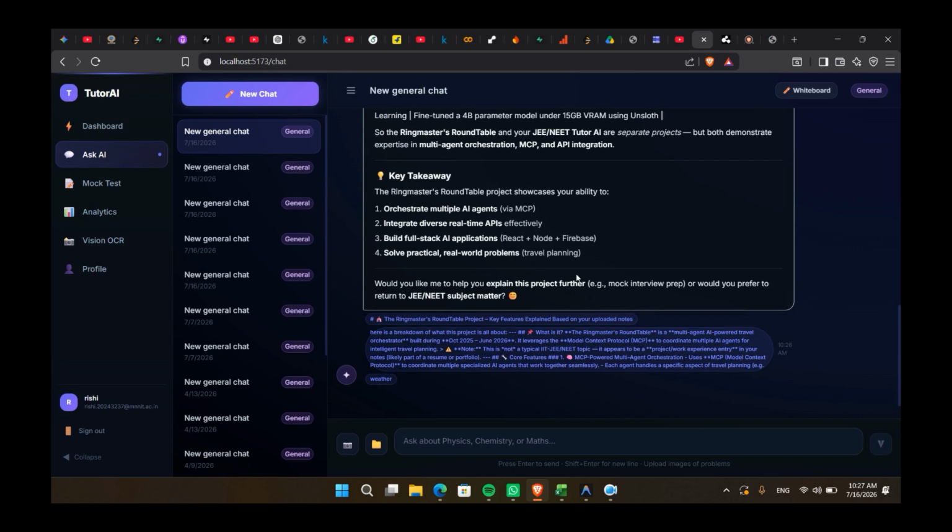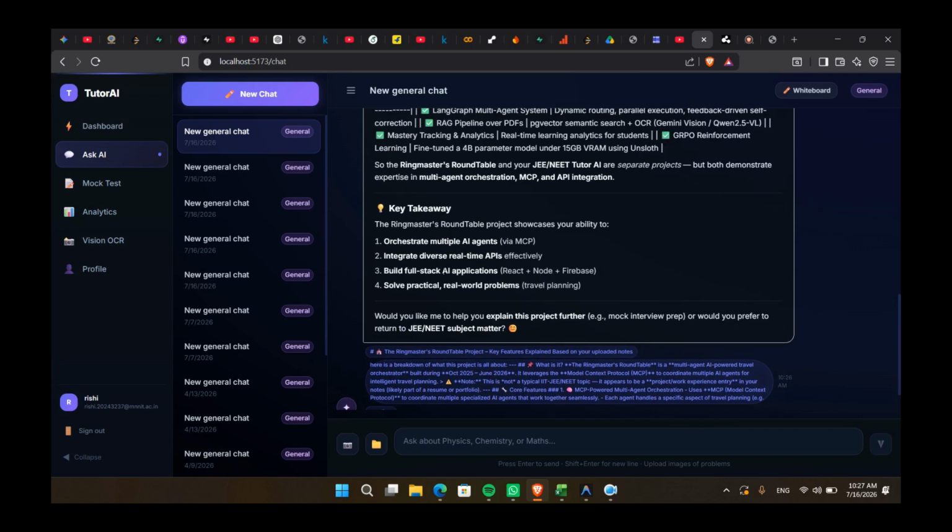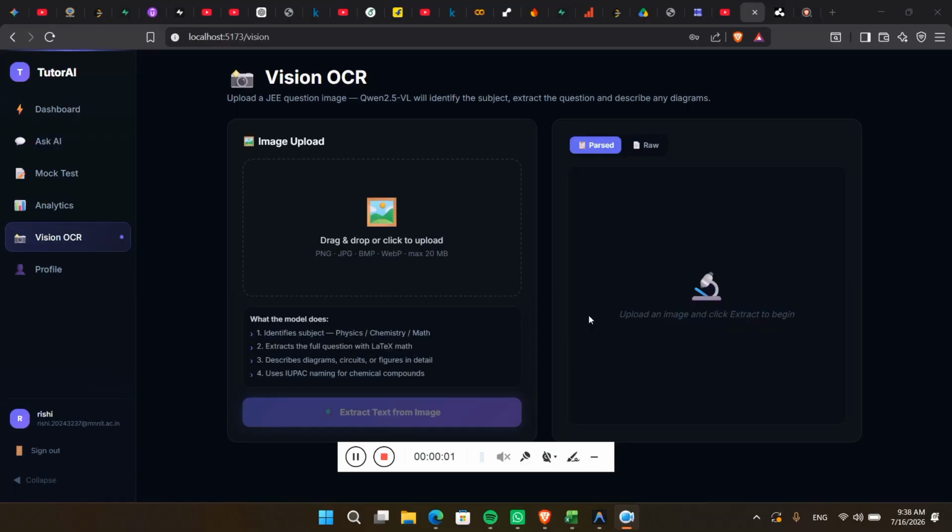Next, let's look at the Vision OCR pipeline. Students frequently ask doubts using photographs of textbook pages, handwritten notes, or coaching assignments. Typing these questions manually is inconvenient, especially when mathematical equations or diagrams are involved. To solve this problem, Tutor-AI integrates a vision language model capable of understanding both text and visual content.